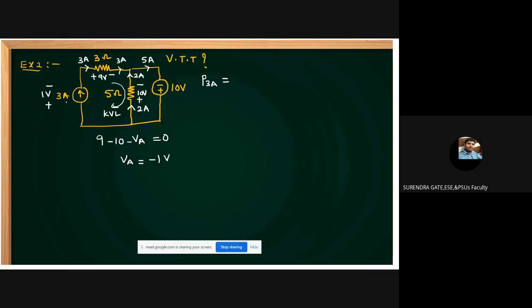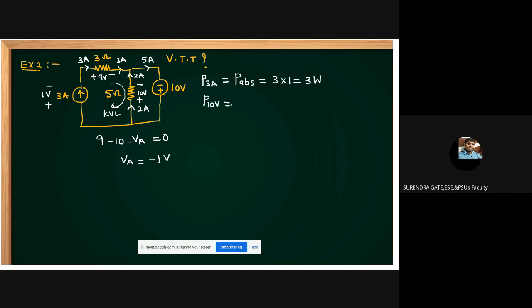Now is it absorbing or delivering? Leaving from negative, entering at positive. First, it is entering at this one. You see this direction, or leaving from negative terminal. Is the 3 ampere source absorbing or delivering in this case? Absorbing. How many watts is it absorbing, sir? Current is 3 ampere, voltage is 1 volt, so 3 watts. Understand, students?